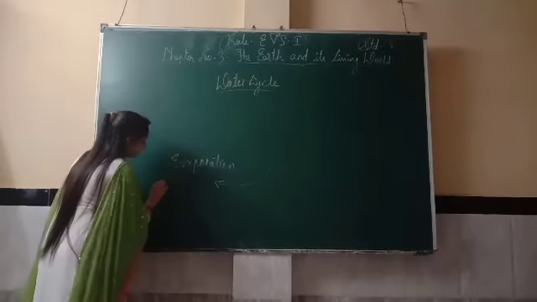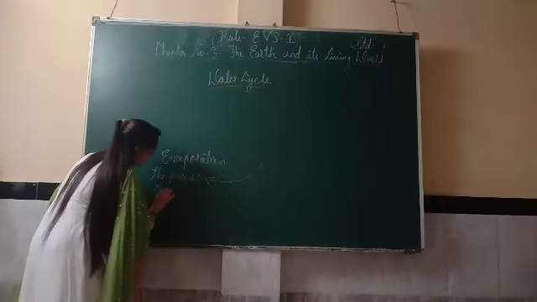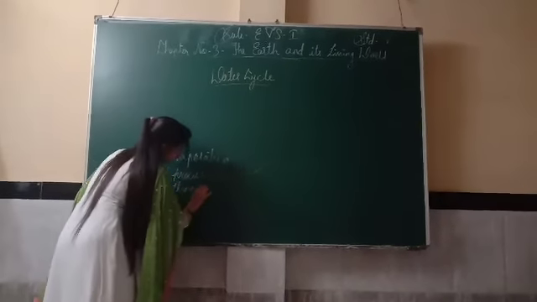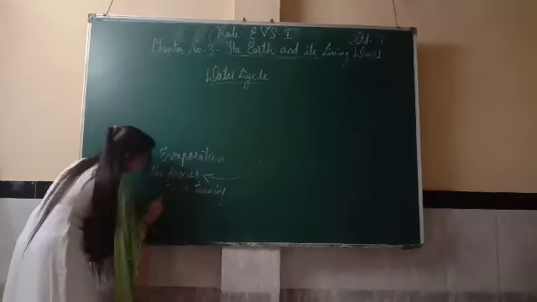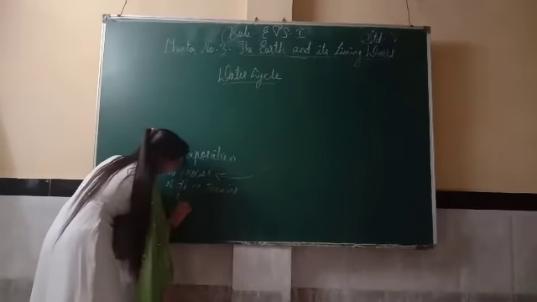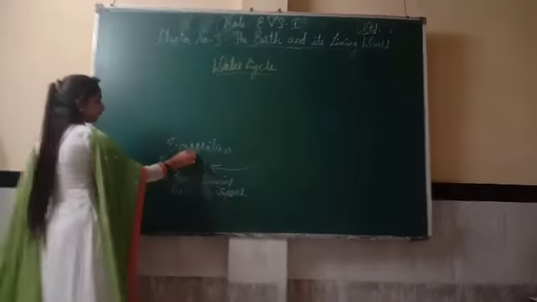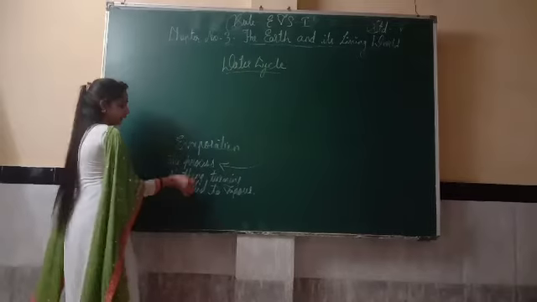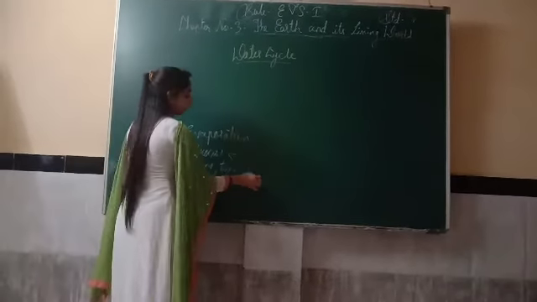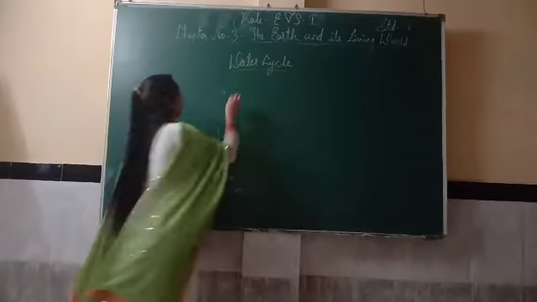Evaporation means the process of turning liquid water into vapor. Liquid means water. That water turns into vapor. Vapor means gas. Okay.